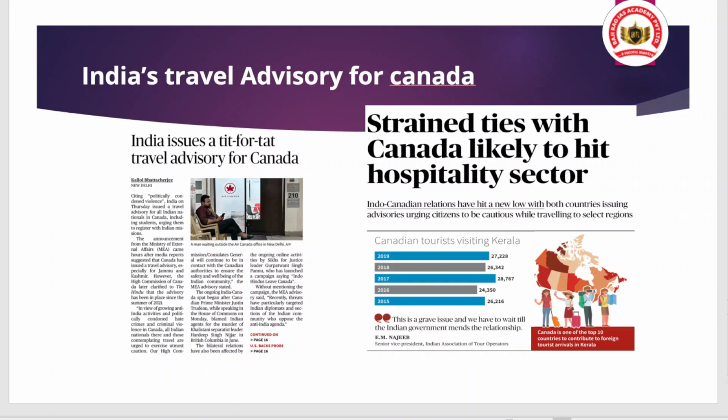Every year from Canada to India we see a large number of tourists come. One of the important locations for Canadian tourists in India is Kerala. In 2019 approximately 27,000 Canadian tourists came. Even in 2018 and 2017, on average approximately 20 to 30,000 tourists came to Kerala every year.